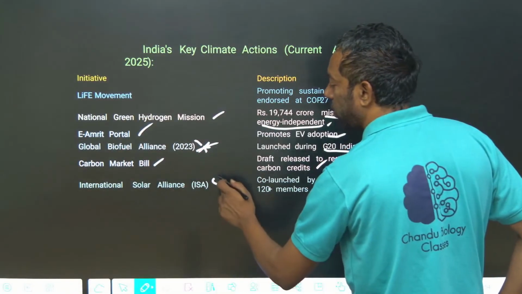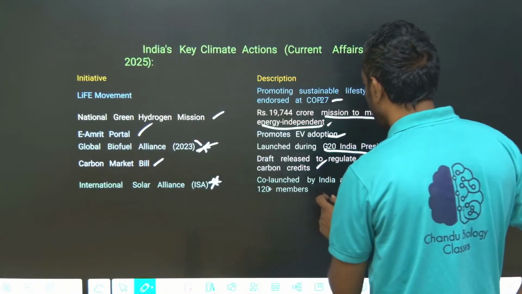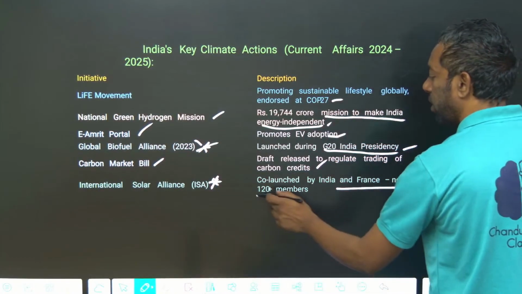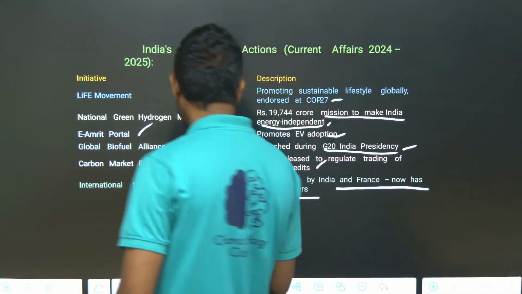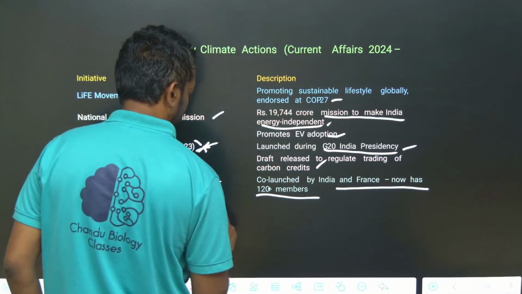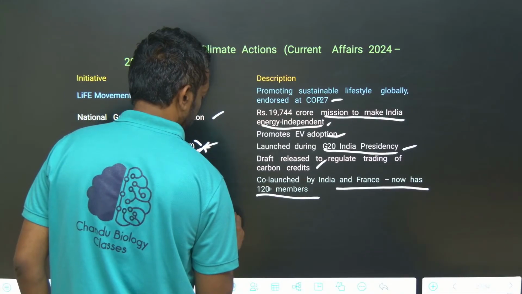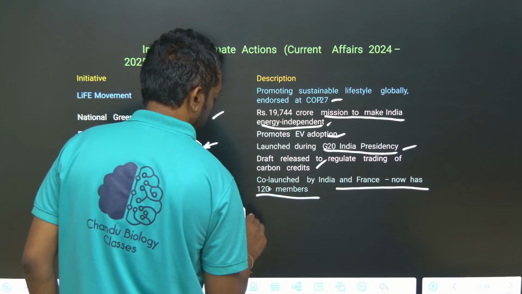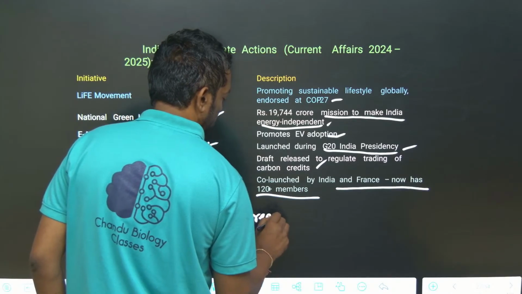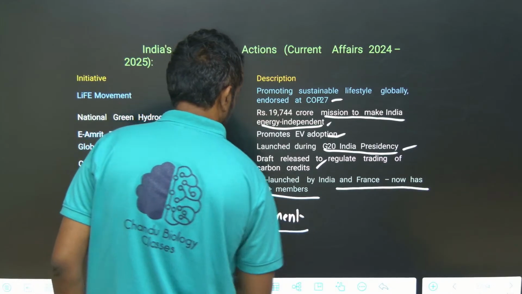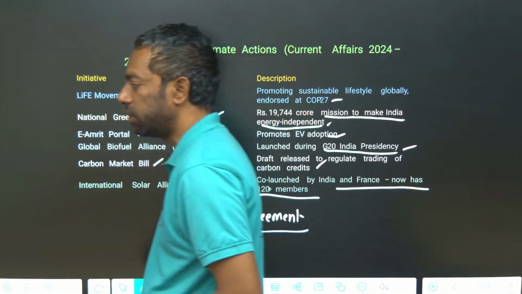The International Solar Alliance, this is important, was launched in France, where the Paris Agreement was also launched.